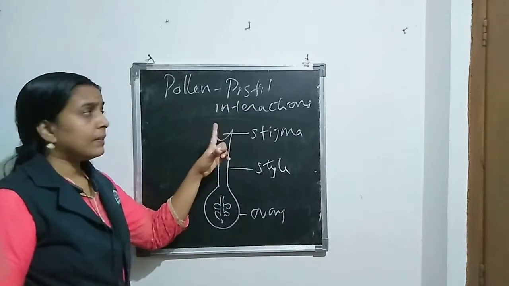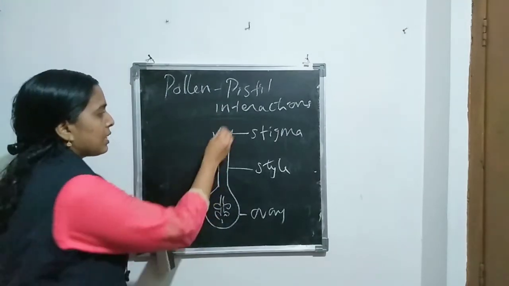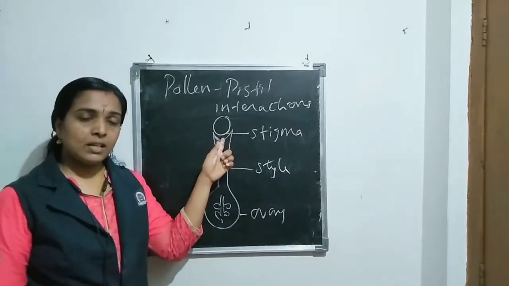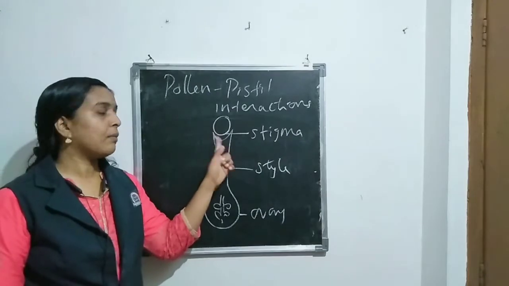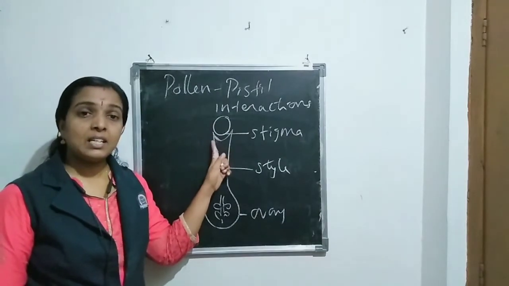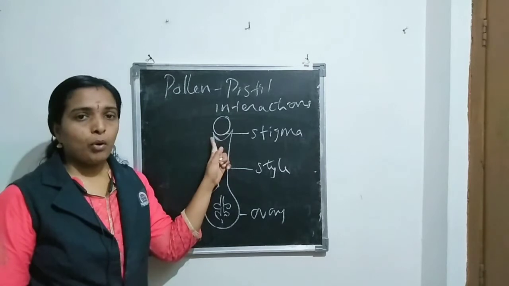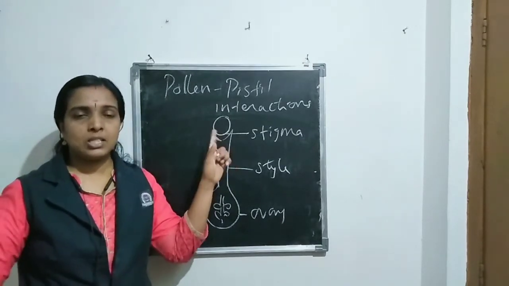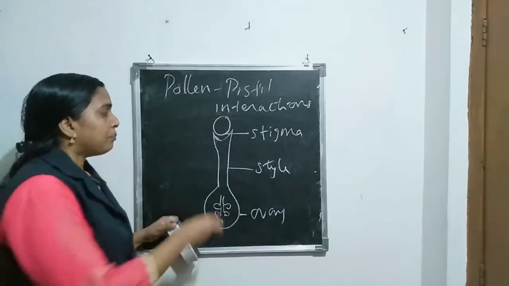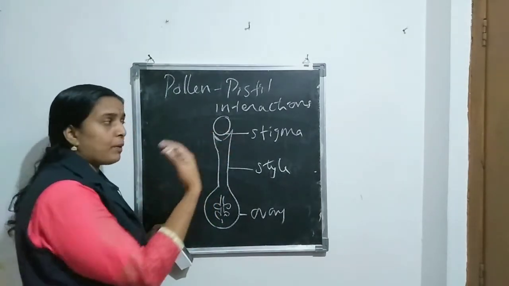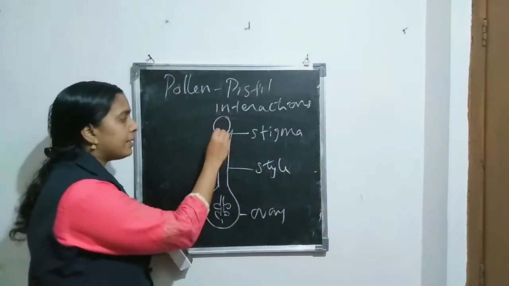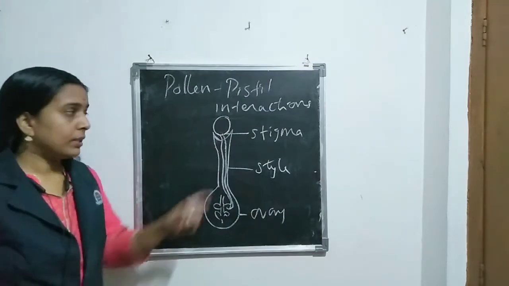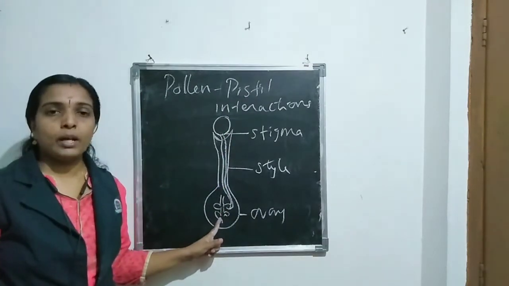Pollen-pistil interaction is an event starting from pollen deposition. Pollen grains are dusted on the stigma. Grains come to the stigma. The stigma is the landing platform of the pollen grain. When the pollen grain lands on the stigma, germination starts. The event that starts from pollen deposition on the stigma until the pollen tube enters the ovule is known as pollen-pistil interaction.